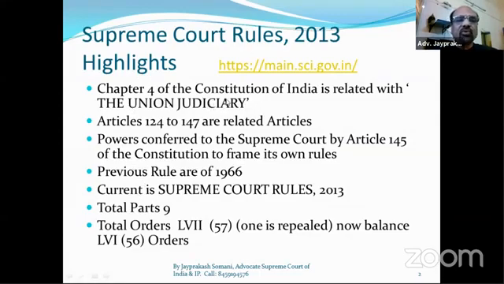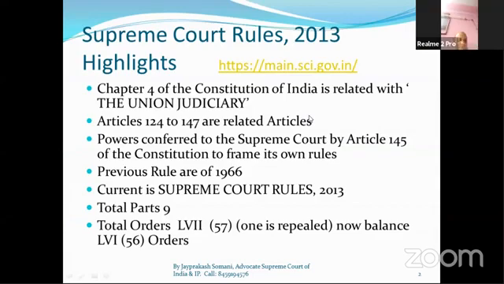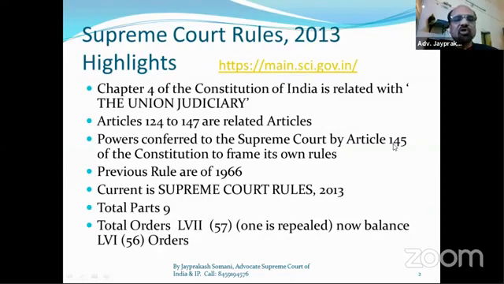Now see, these are the highlights of Supreme Court Rules 2013. You know, Chapter 4 of the Constitution of India is related to the Union Judiciary, and Articles 124 to 147 are the articles related to the Union Judiciary, that is, the Supreme Court. Power is conferred on the Supreme Court by Article 145 of the Constitution to frame its own rules.